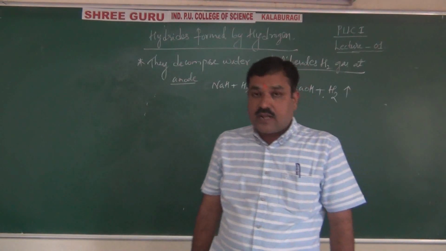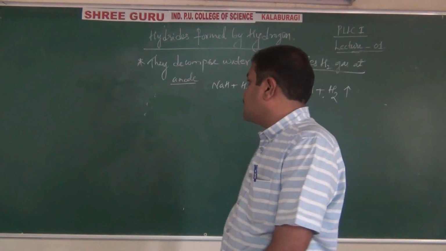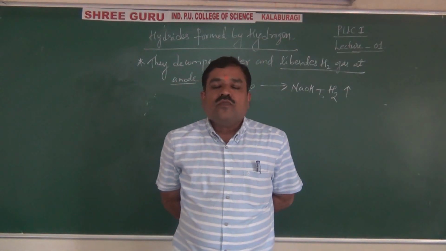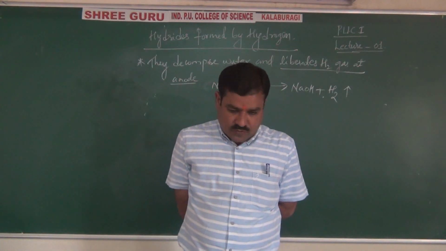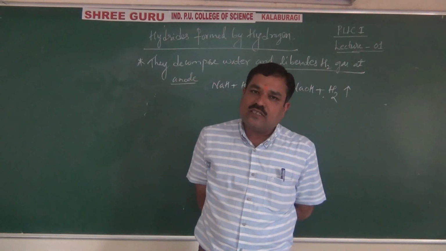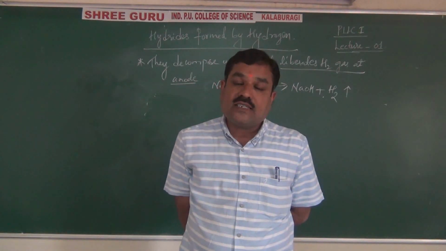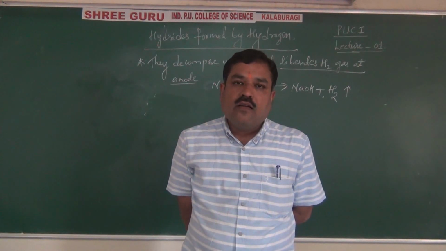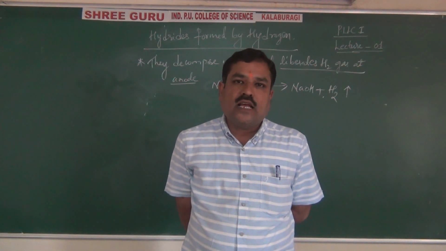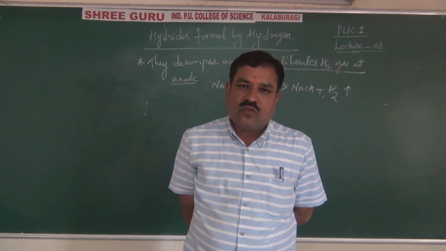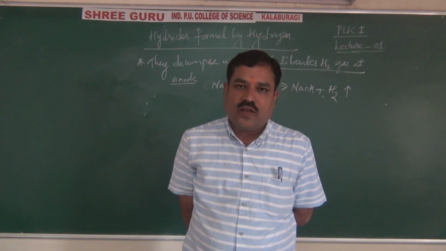What are the characteristics of these hydrides? They decompose water and liberate hydrogen gas, and they are good reducing agents, strongest reducing agents. On electrolysis, they undergo ionization. Sodium gets deposited at the cathode and hydrogen gas liberates at the anode.